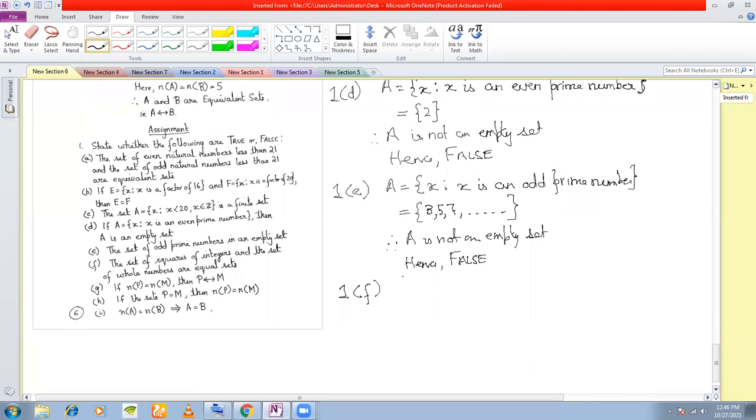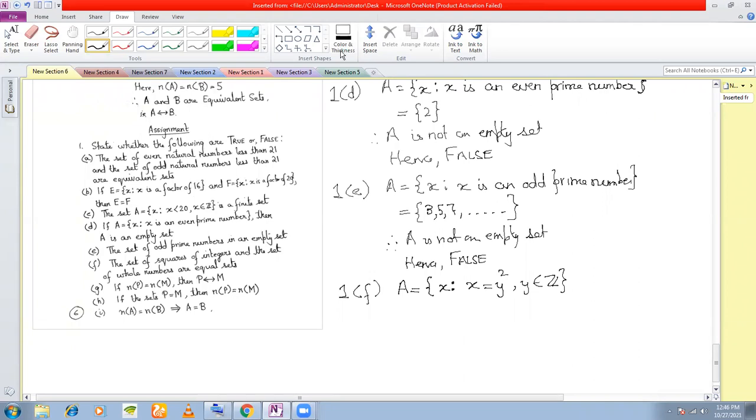The set of squares of integers and the set of whole numbers are equal sets. Okay, set of squares of integers. How will you define the set of squares of integers in set builder form? {X such that X is equal to Y square, where Y is an integer}, isn't it? This is how we define it in set builder notation. Anyone has a problem with this notation?